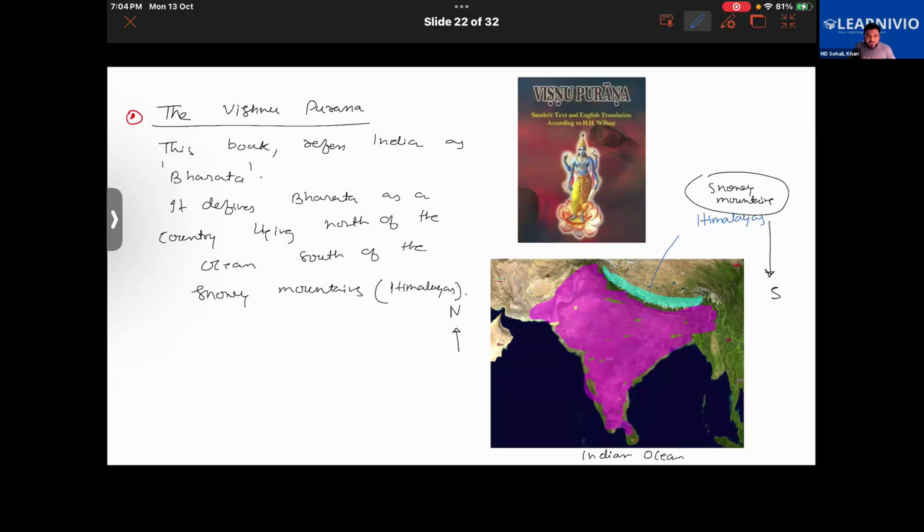So these were some of the important historical books which mention India by different names. Okay. Now let us get to know about how the foreigners named India. Right now, in historical books we find out that so many famous foreigners came to India. People used to come for the purpose of trade also, right?